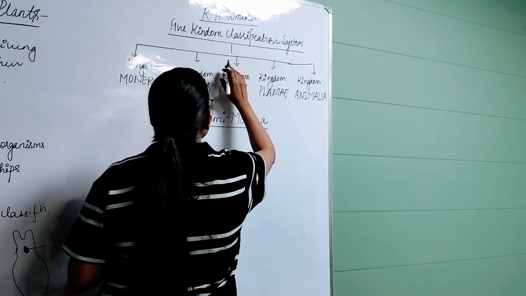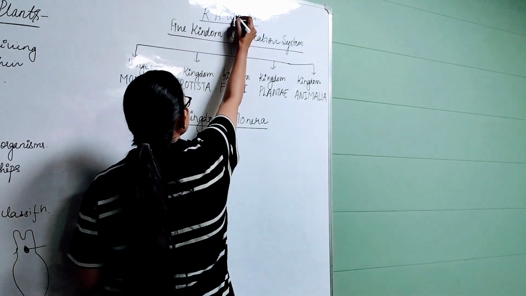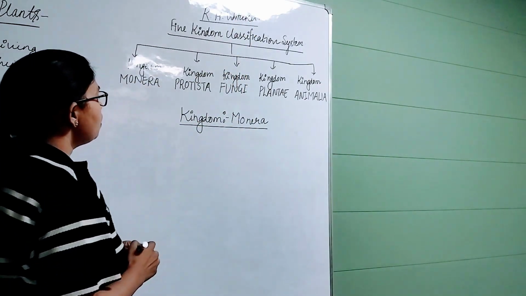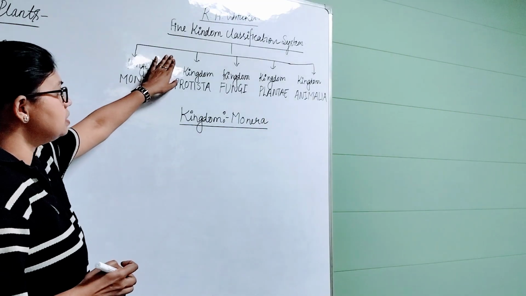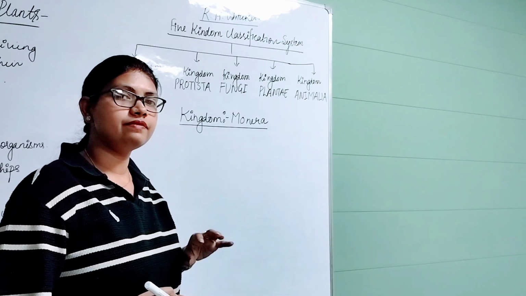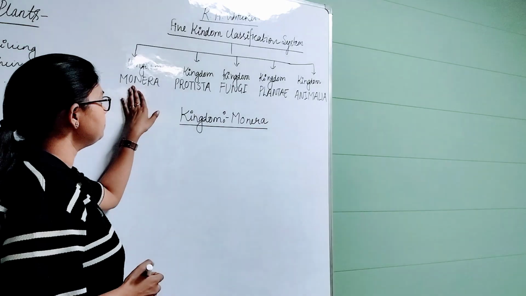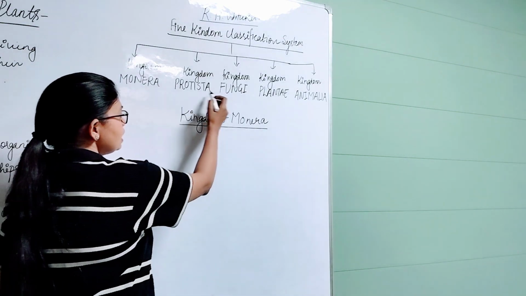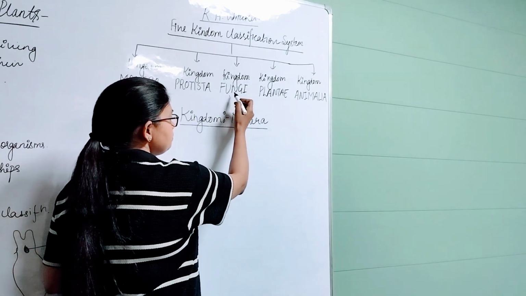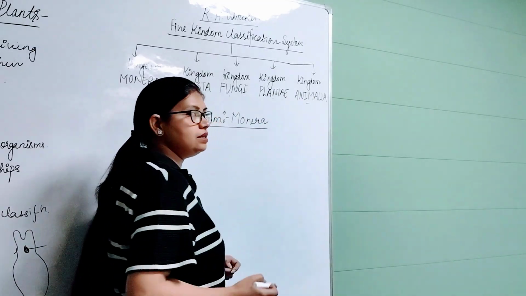Okay. So according to the 5 kingdom classification, all living organisms were classified into 5 kingdoms: kingdom Monera, kingdom Protista, the third one kingdom Fungi, as well as kingdom Plantae and kingdom Animalia.